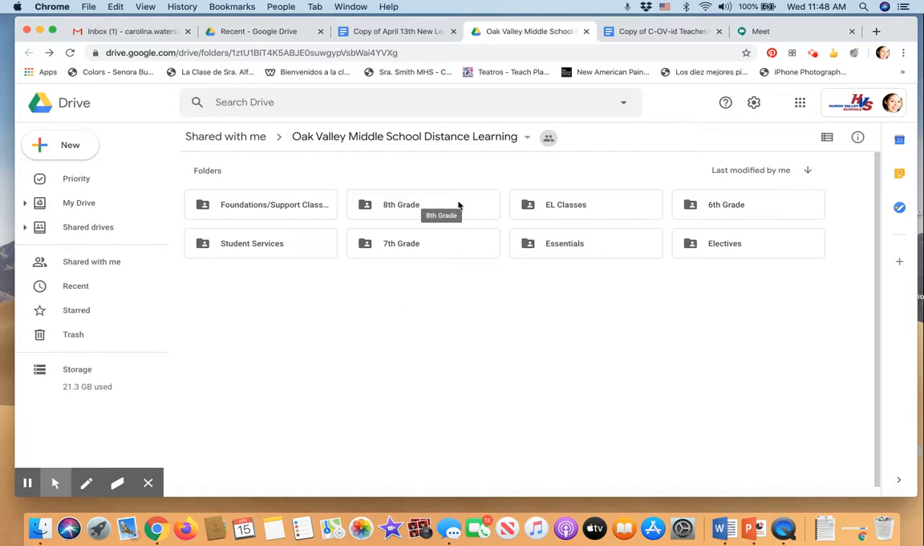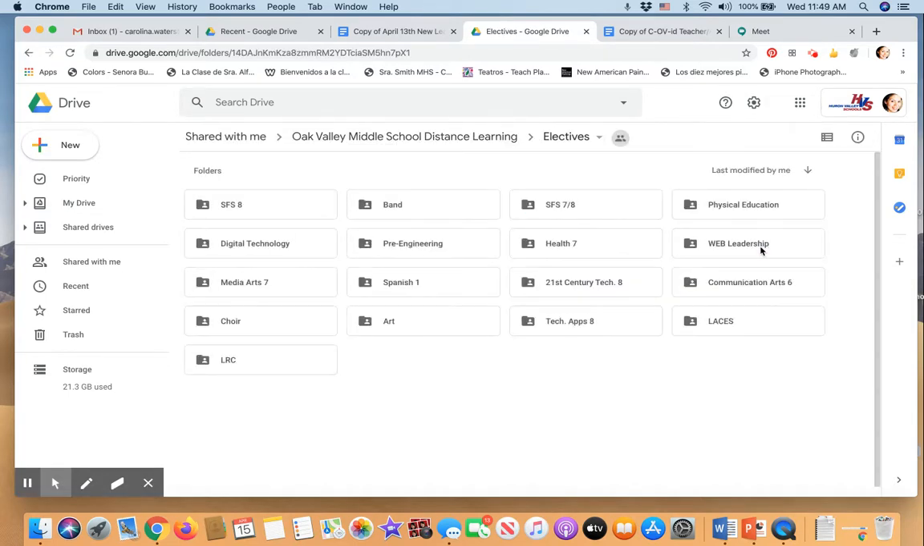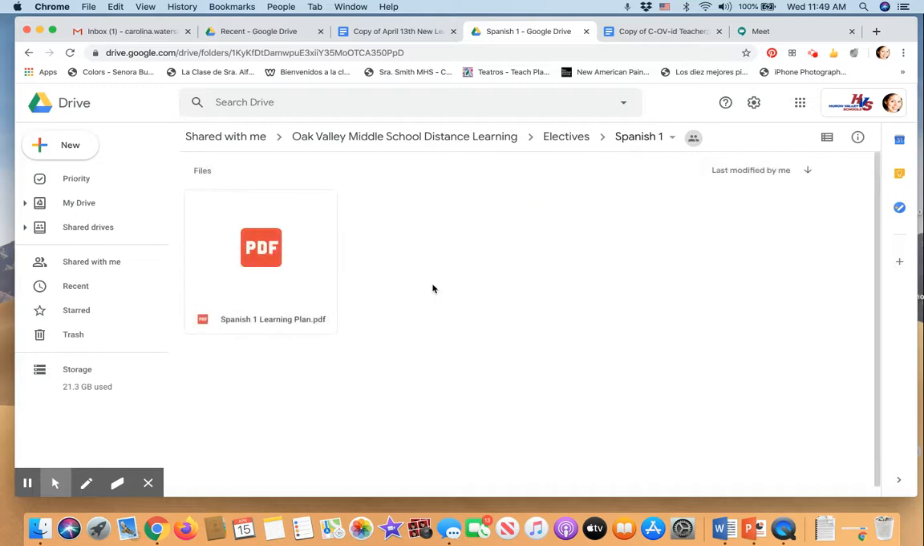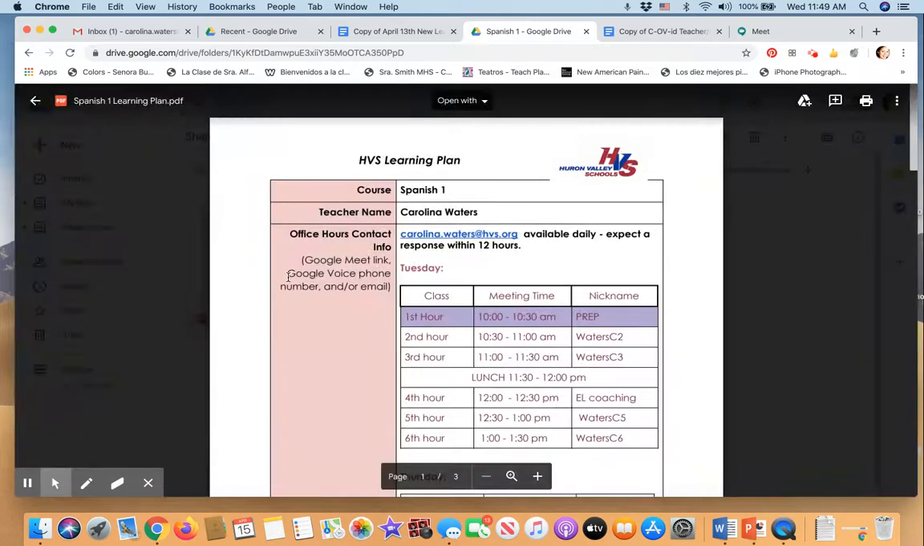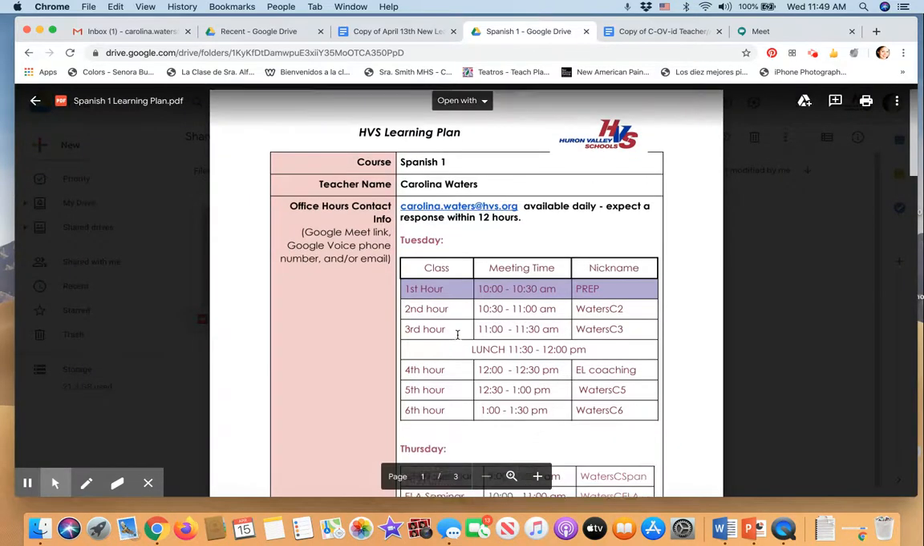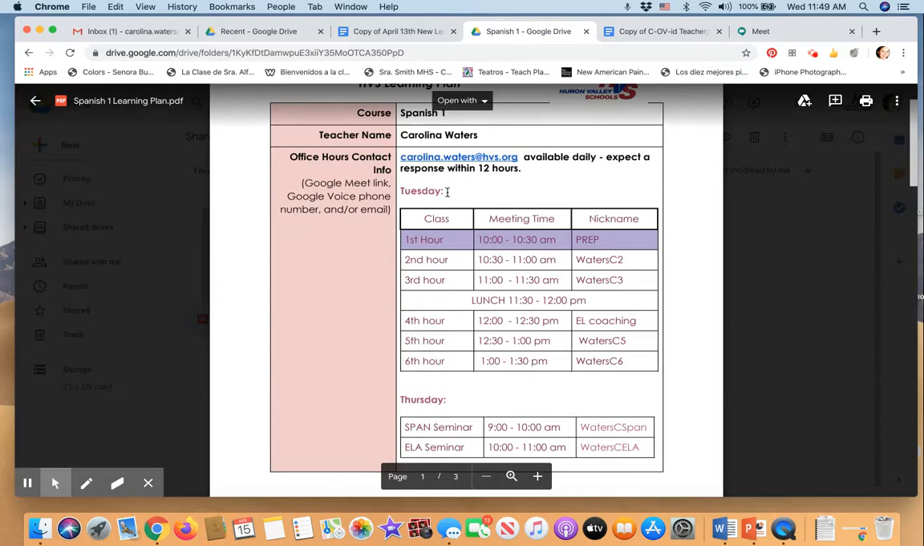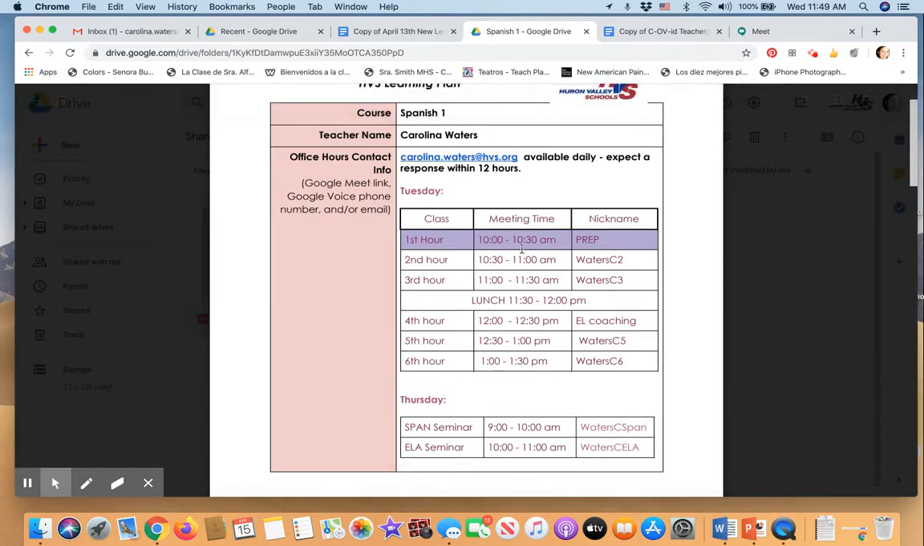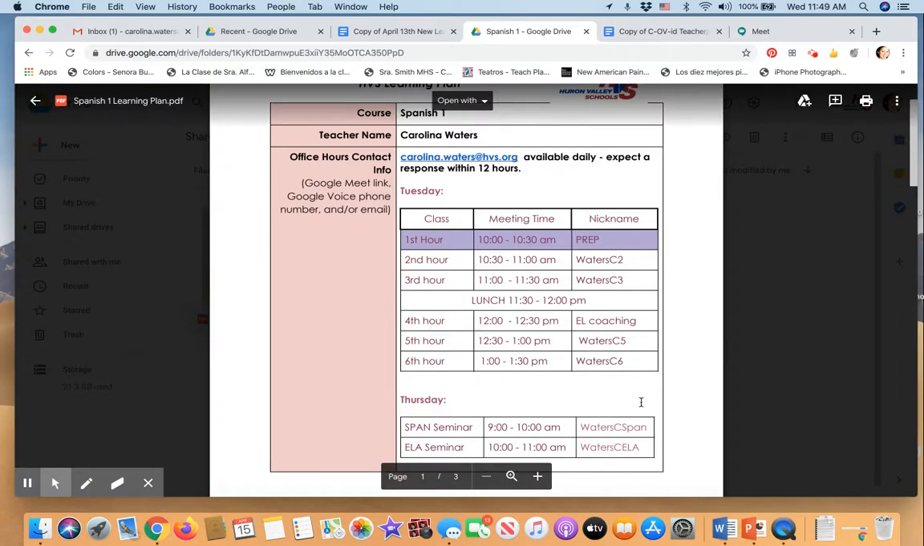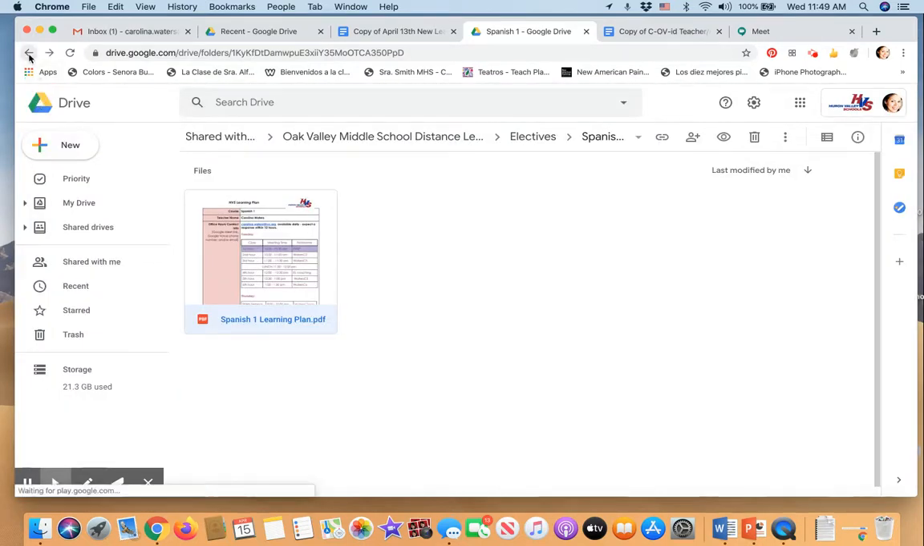Let's say my 8th grader is also taking electives, so I would have to go here. Notice that it's a completely different folder, and then find the class. Let's say it is Spanish. And there is only one teacher teaching Spanish, and that is precisely me. Oh, what a coincidence. And you find the same exact information, hours on Tuesdays and Thursdays. We have the times, we have the nicknames, and this is how we proceed here.